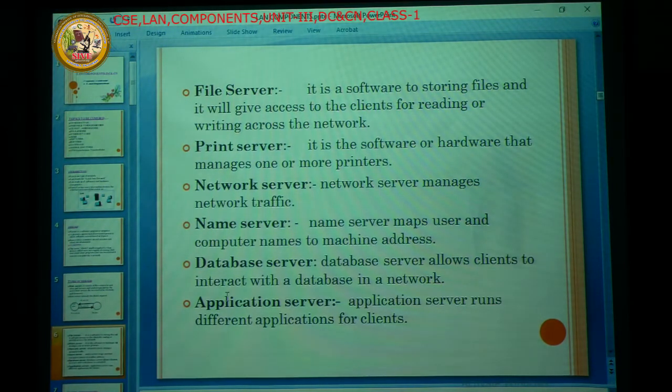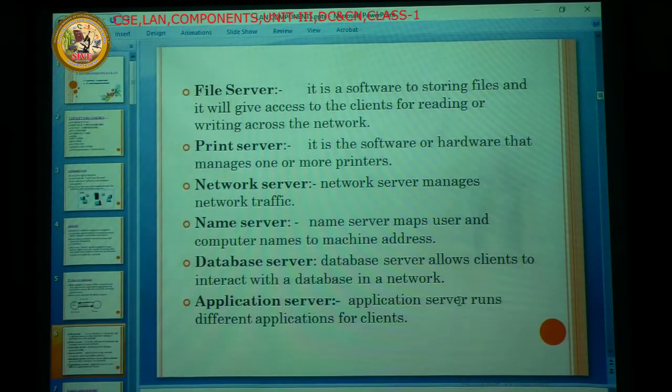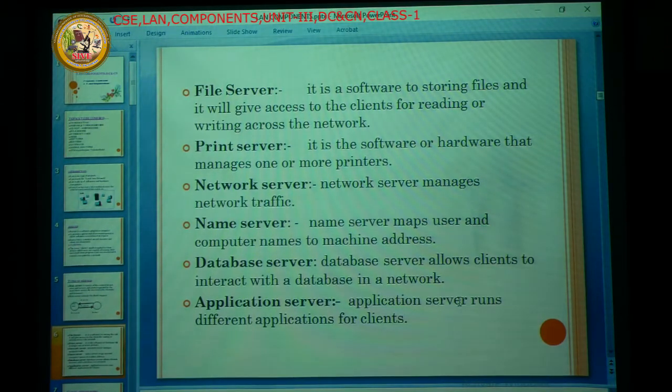And also here the application server. The application server runs different applications for the clients. There is one server. This server handles the different applications of the clients. The clients give requests to the single server, and this server responds to the different application clients also. That is nothing but the application server.